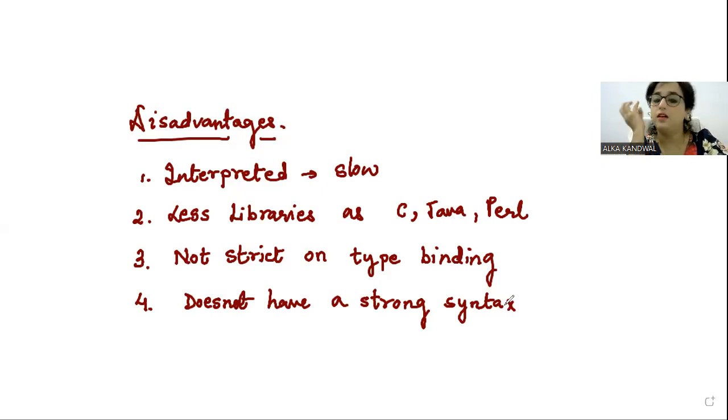Okay, so these are the Python advantages, ये हैं, disadvantages क्या हैं? उसके बाद you can just, it is free and open source, you can easily download it and then you can start working on it.